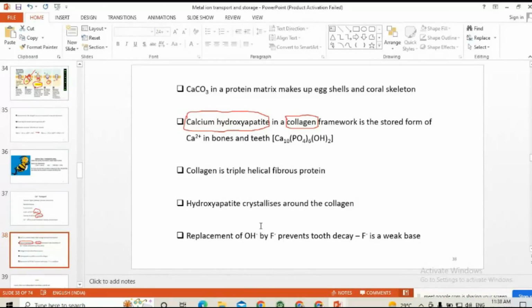In order to prevent the leaching of calcium from the bone and increase the strength of the tooth, doctors will advise us to use fluoride-containing paste. What will fluoride do? Fluoride will replace the OH. Fluoride is a weak base, but it is well known that once it is bound with the calcium, it will form a strong bond and stabilize the calcium against the leaching process.